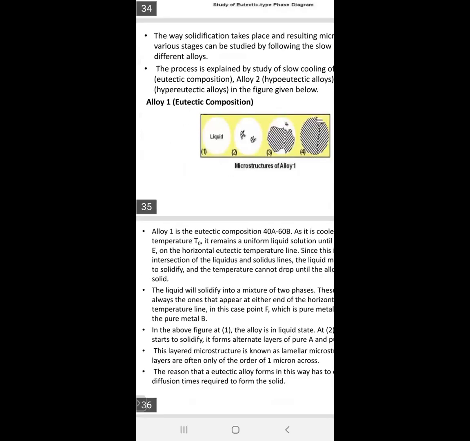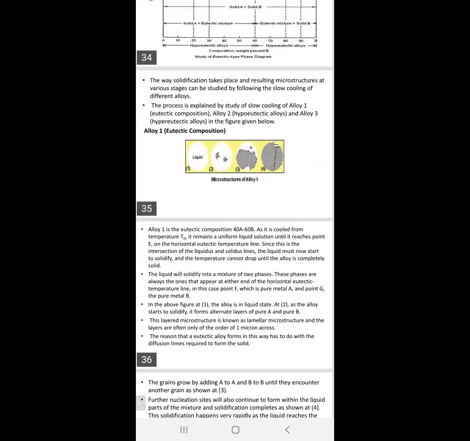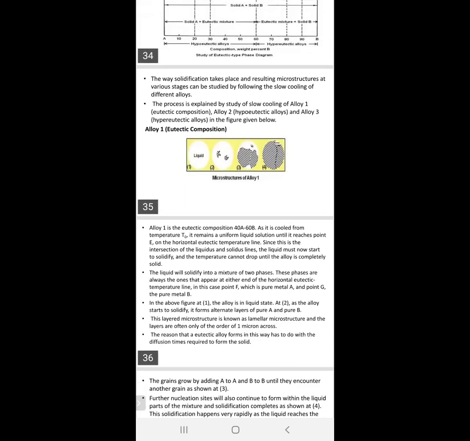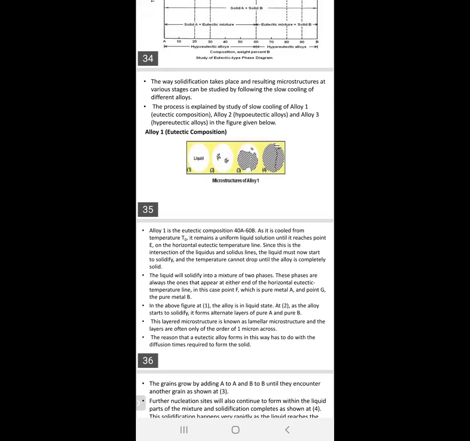Here it remains uniform liquid until it reaches point E on the horizontal eutectic temperature line. Since this is the intersection of the liquidus and solidus lines, the liquid must now start to solidify, and the temperature cannot drop until the liquid is completely solid.